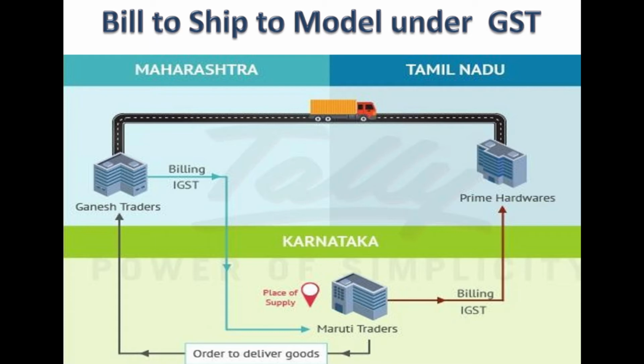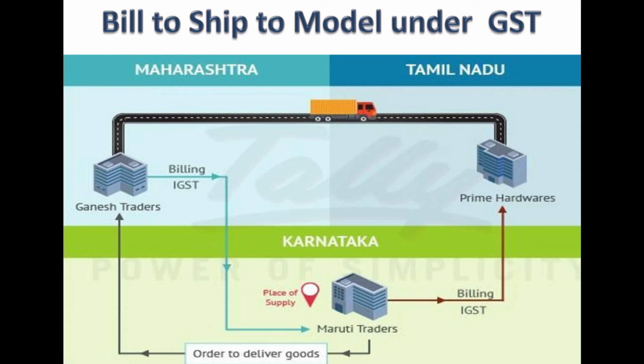The first transaction is taking place between Maruti Traders of Karnataka and Ganesh Traders of Maharashtra, wherein the billing will be under IGST. I have indicated it with a blue arrow. Billing under IGST takes place from Ganesh Traders to Maruti Traders. From Maruti Traders, there will be billing further to Prime Hardware, that is from Karnataka to Tamil Nadu. Billing will take place under IGST, which I have indicated with a red arrow. Clear?